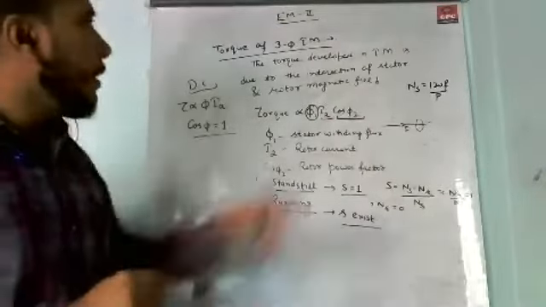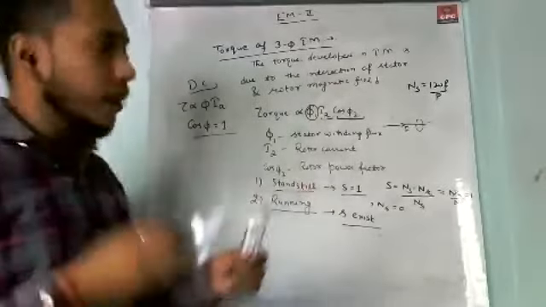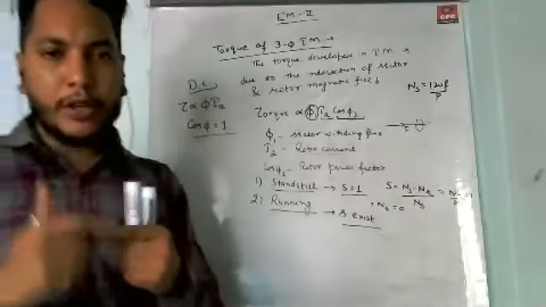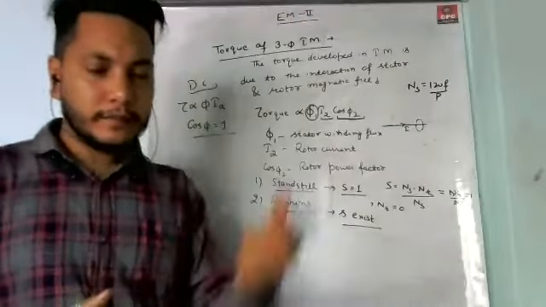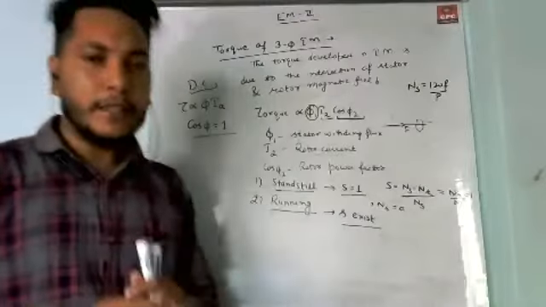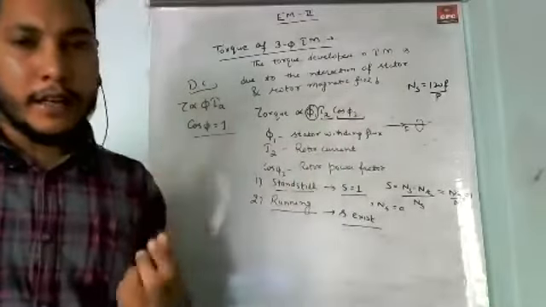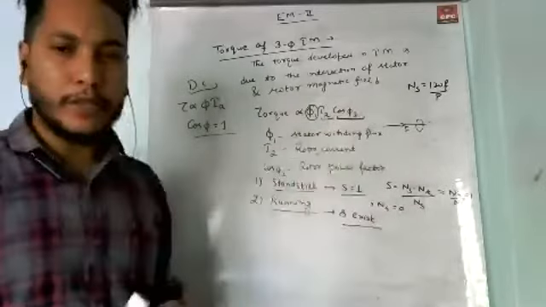Because as we know, the motor converts electrical energy into mechanical energy, and the final torque is developed on the rotor of the induction motor, because the shaft is connected to the rotor, and we take output from the shaft of the induction motor.